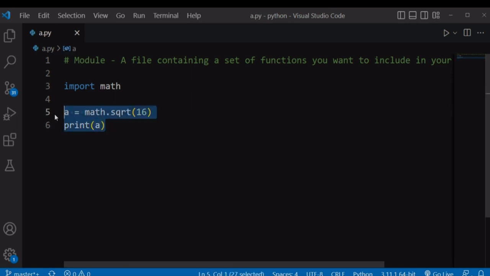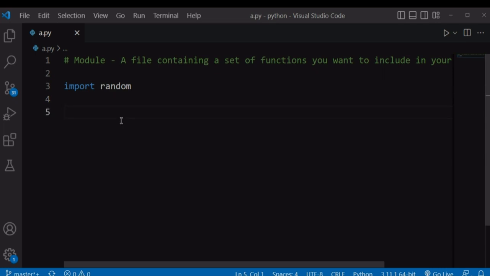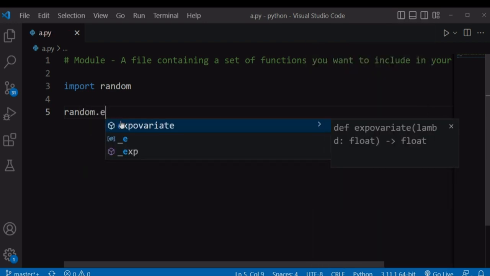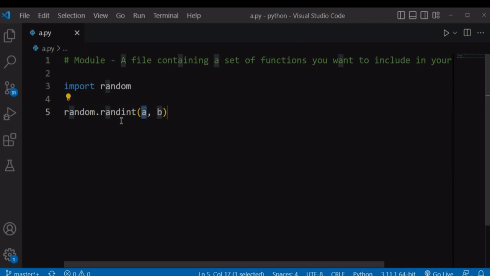Let's see the random module. So if you want to generate a random number, you will have to import the random module. And this module will give us access to functions that you can use to generate a random number. For example, if you want to generate a random number within a certain range, you'll have to use random.randint, and this randint function will generate for us a random integer between a certain range.